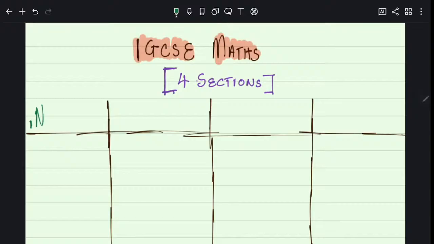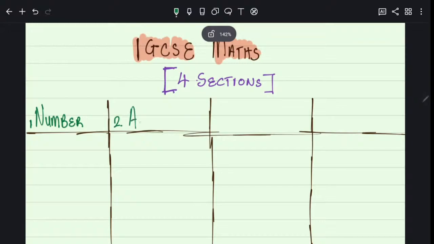Section 1 is called number. And this is where you find ratio and proportion, bounds, percentages, time calculations, interest, all these things. Then there's the second one which we are working on very hard, which is algebra. There's a lot of stuff that I'm coming back to here. Then we have the third one as well, which is shape and space.